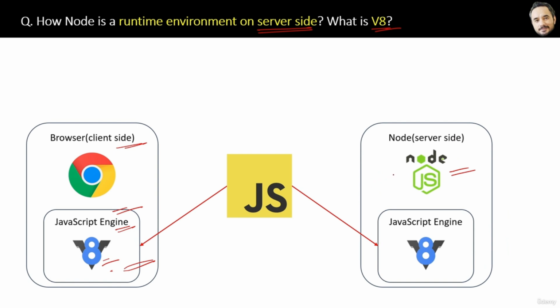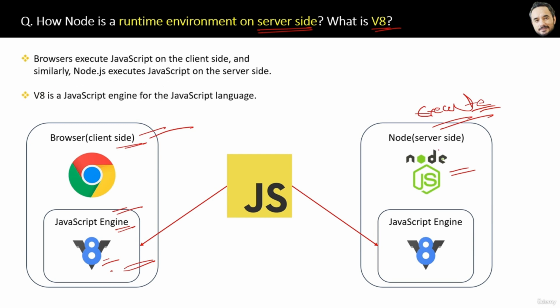Okay, outside the browser. And as browsers execute JavaScript on the client side, now we have Node.js to execute JavaScript on the server side. When I say client side, it means browser. Okay, it's related to the browser. And when I say server side, it's basically the backend. Okay, great. That's the whole idea, and the same is written here. And a very simple and easy V8 definition is also written here for later revision from the book.